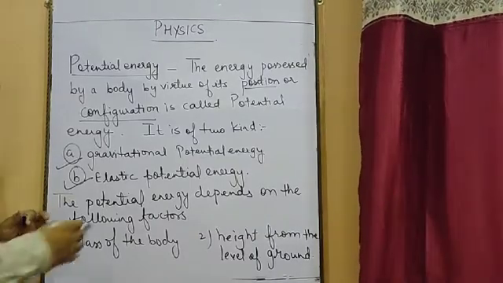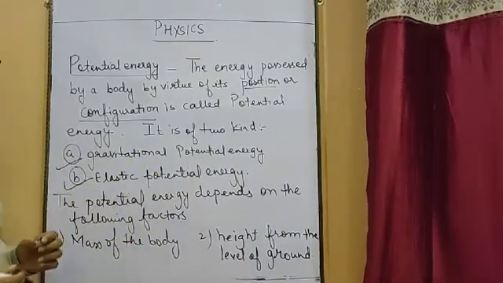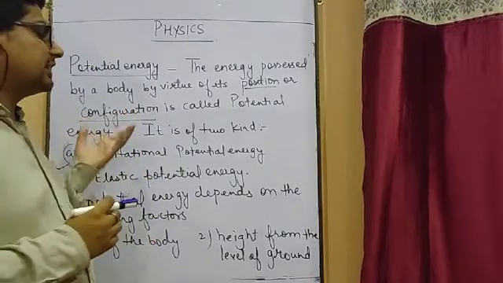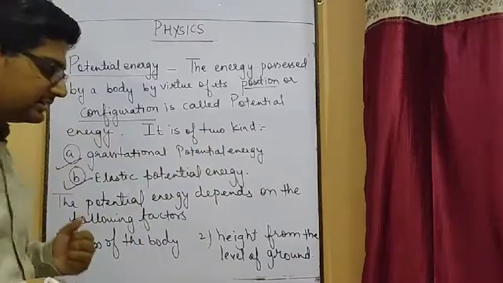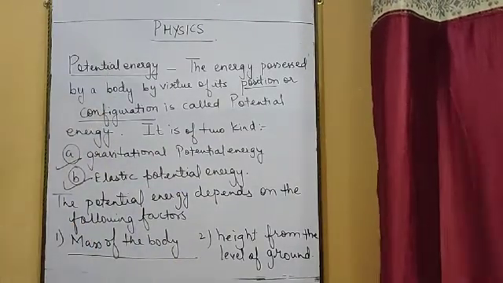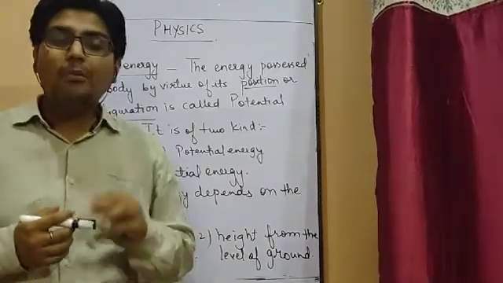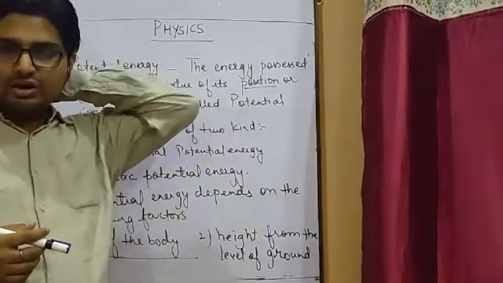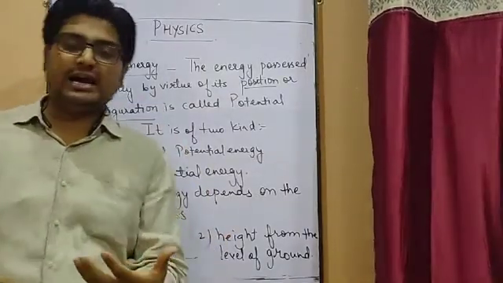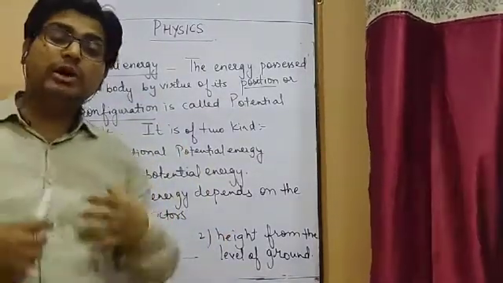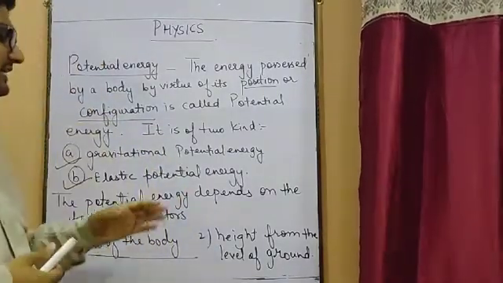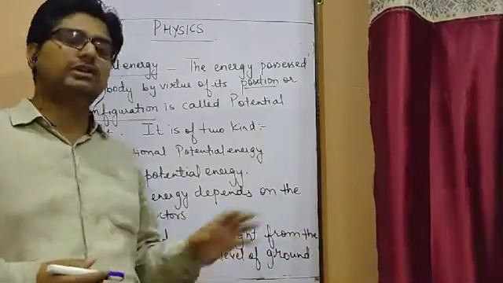Now the potential energy depends upon the following factors. What are the factors on which the gravitational potential energy depends? The first thing is the mass of the body. If the mass of the body is very high, the potential energy will also be high. The more the mass of the body, the more the potential energy. The less the mass, the less the potential energy. The second one is the height from the level of the ground.